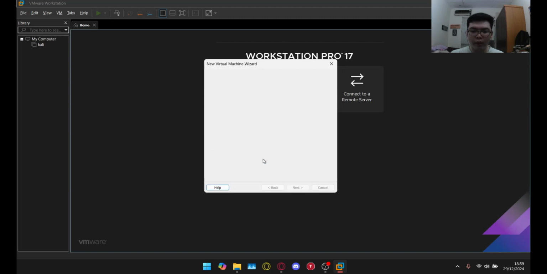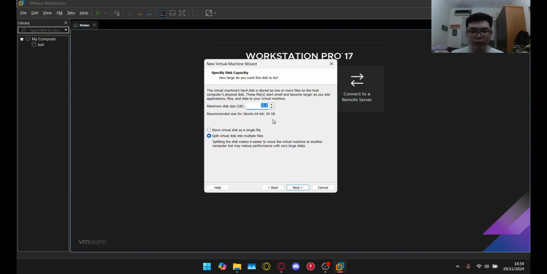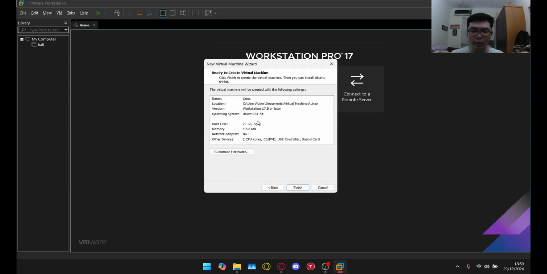Open, and then next. Now, for the guest operating system, we can choose Linux, and for the version, we can choose Ubuntu 64-bit. And for the name, we can name it whatever we want, for example, Linux. And now we can start customizing the resources for our virtual machine. In this case, the virtual machine will have a maximum disk size of 20 GB. I'm not going to change it, I'm just going to press next.